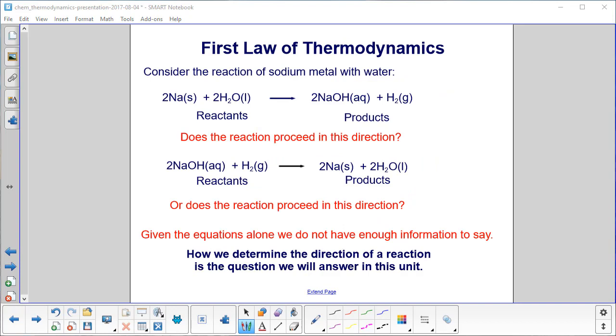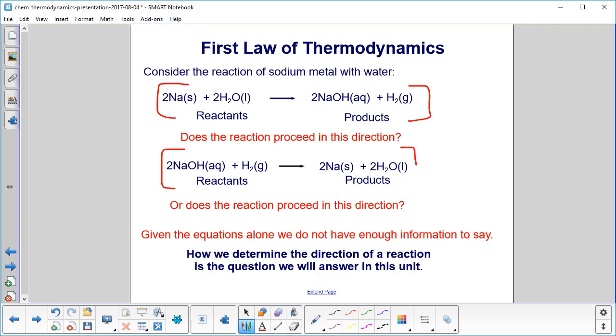The first law of thermodynamics, or the conservation of energy, is an incredibly powerful tool. However, it is limited. Let's show how that happens. We have sodium reacting with water to form sodium hydroxide and hydrogen gas. Okay, let's flip it around. What if we add sodium hydroxide plus hydrogen?